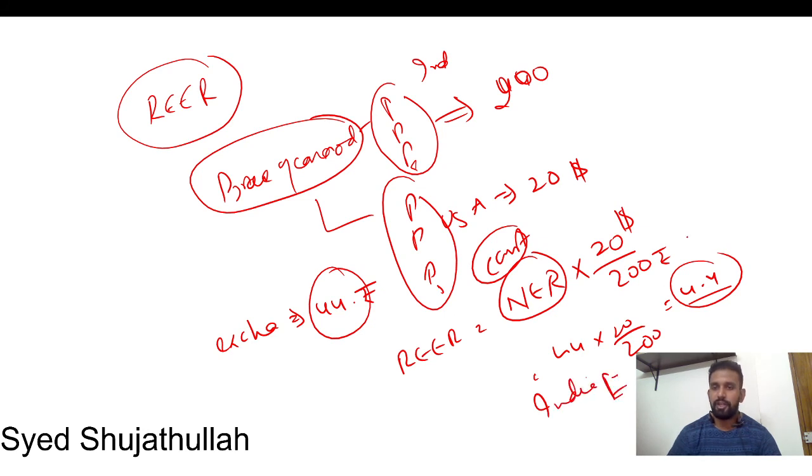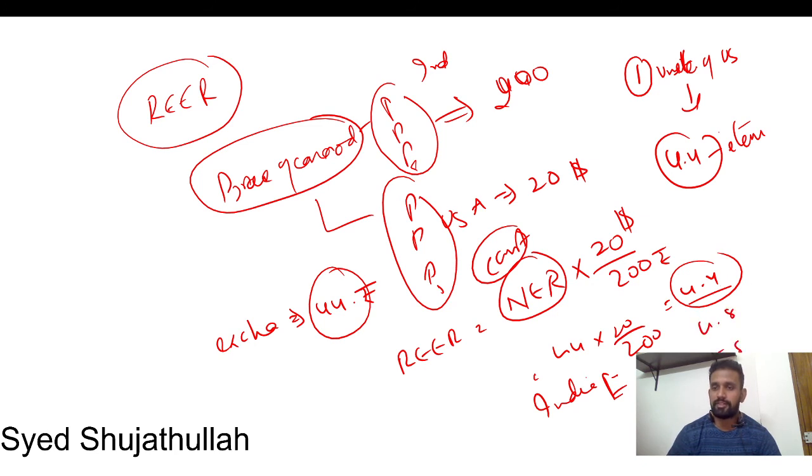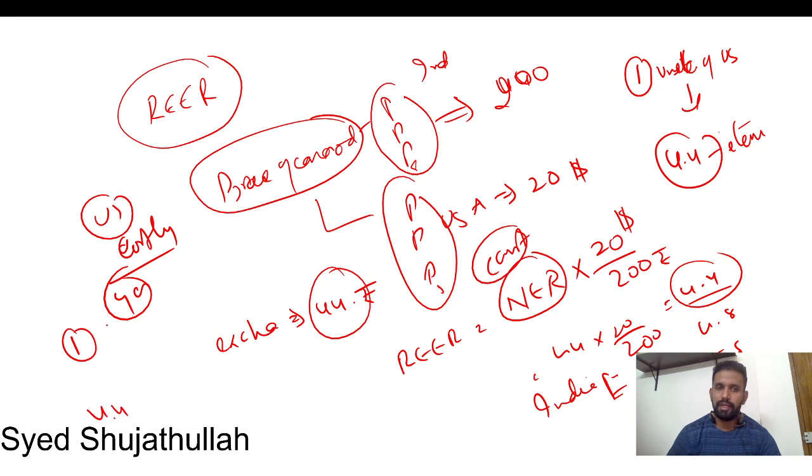From the Indian perspective, if we want to buy one item of USA, we have to shell out 4.4 items. Suppose the 4.4 becomes 4.8, 5.8, 6, like that. What will happen? The US products are getting costly or not? Yes. Why? Because for one item we have to shell out 4.4 items. Again, if it increases, for one item we have to shell out 5.4.